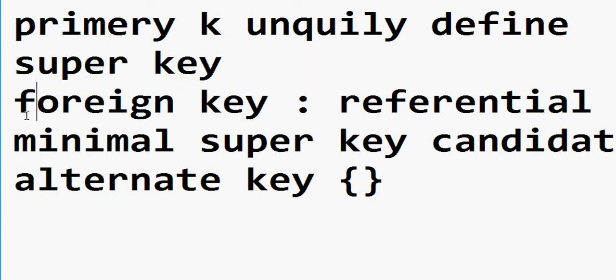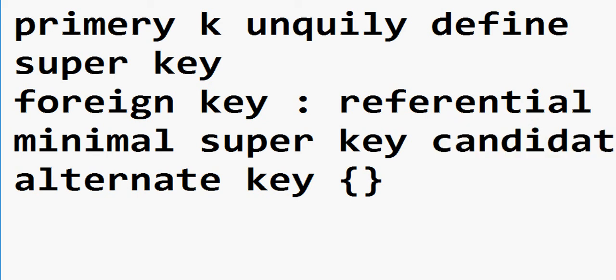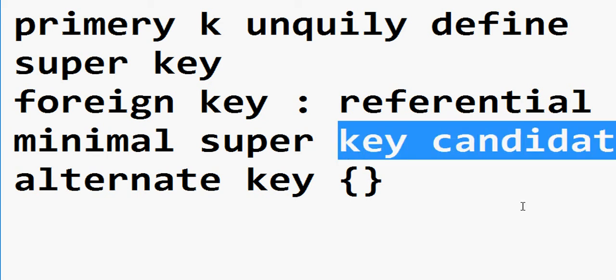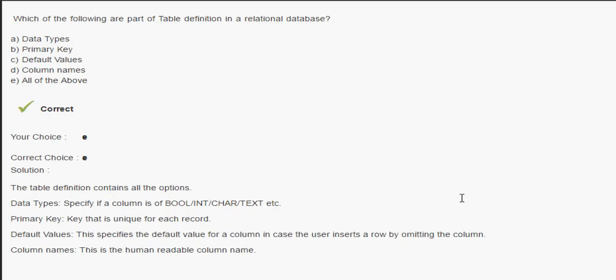Foreign key is for referential integrity. A minimum super key is called a candidate key, okay. That is the definition of a candidate key. And those attributes which are not part of a candidate key all become alternate keys, okay. We will move to the next question here. So these terms are most important, cover them.